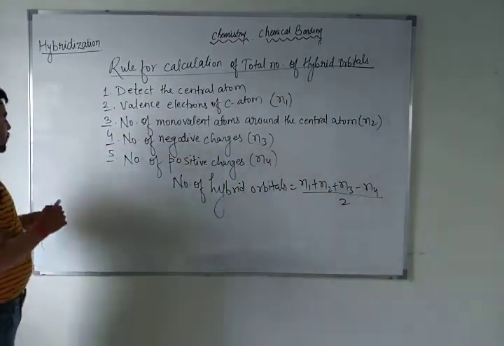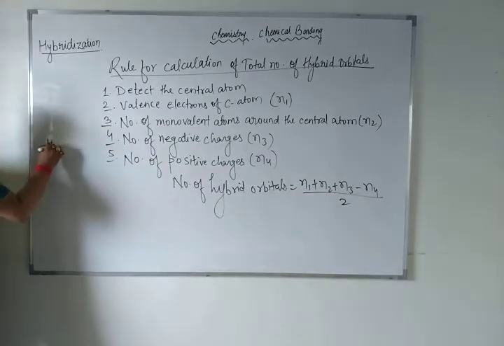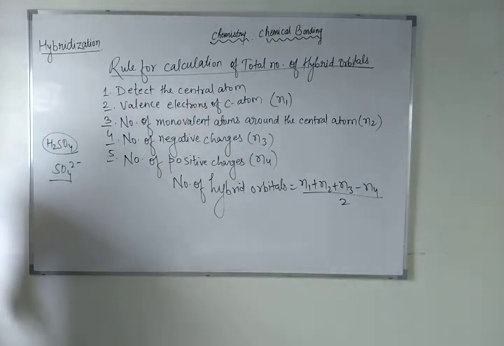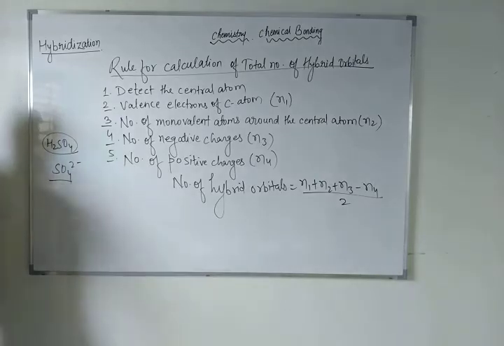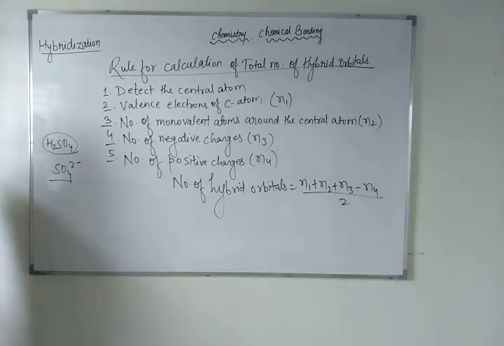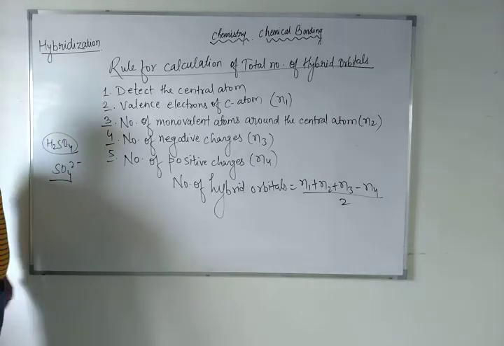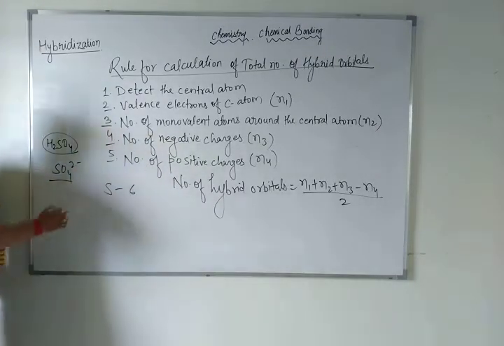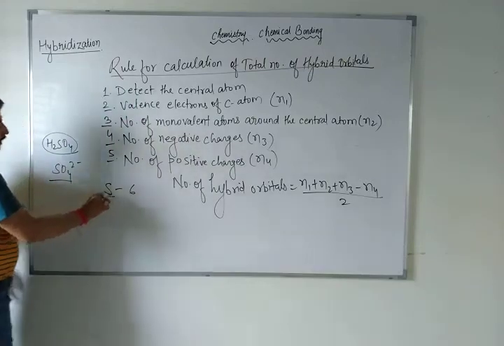So just suppose, as I have told you about H2SO4, in this SO4 2 minus is there. Okay? SO4 2 minus, you know very well. So here can you tell me what will be the sulfate hybridization? Central atom is sulfur. Valence electron 6. Detect the central atom, sulfur.